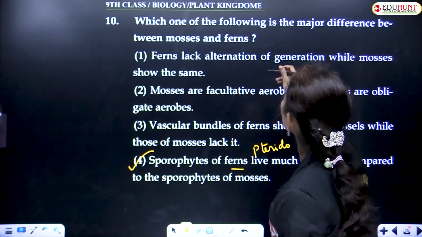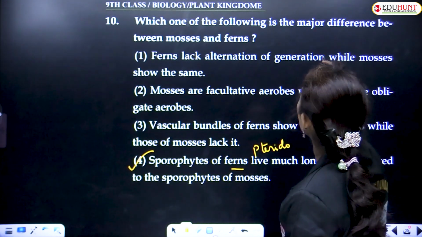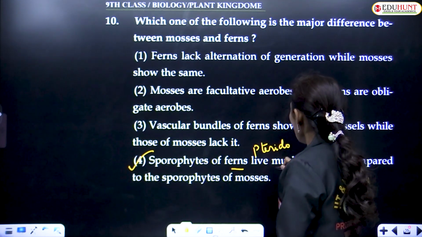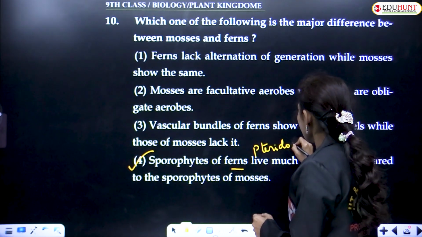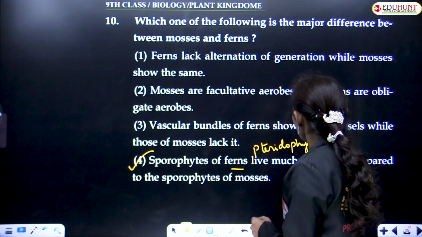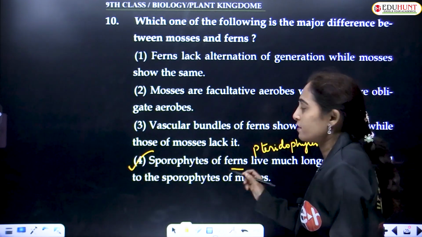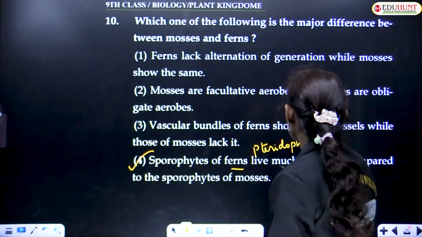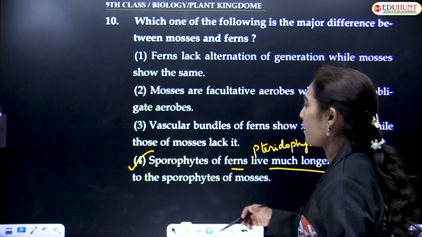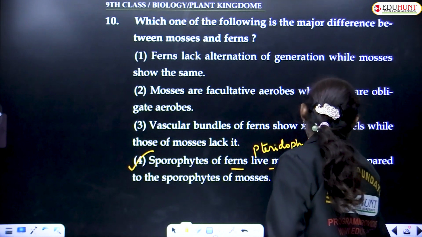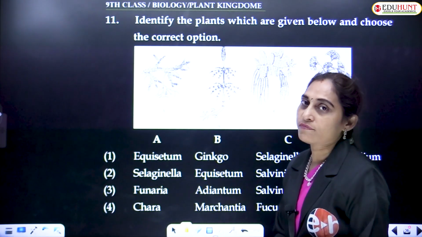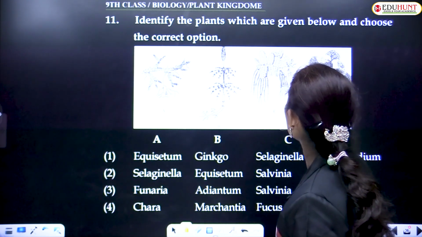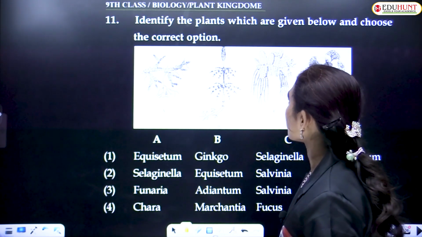They are asking which one of the following is the major difference. In pteridophytes, the sporophyte is long-lived, and ferns are pteridophytes. They have the sporophyte as the dominant phase, which lives much longer as compared to the sporophyte of mosses, because the sporophyte of mosses is short-lived. Identify the plants which are given below and choose the correct option.